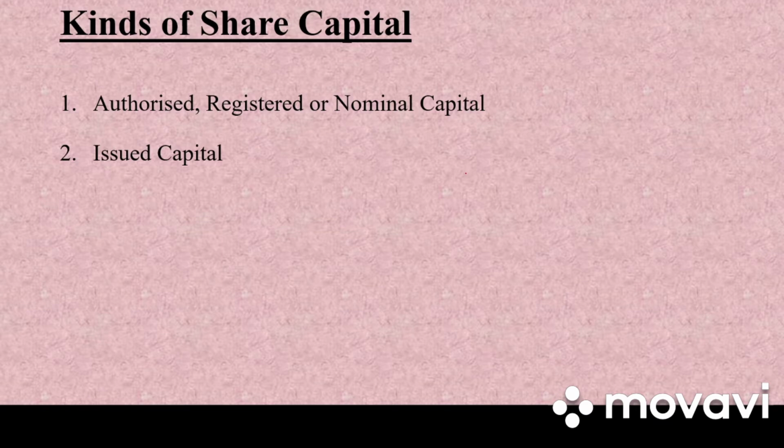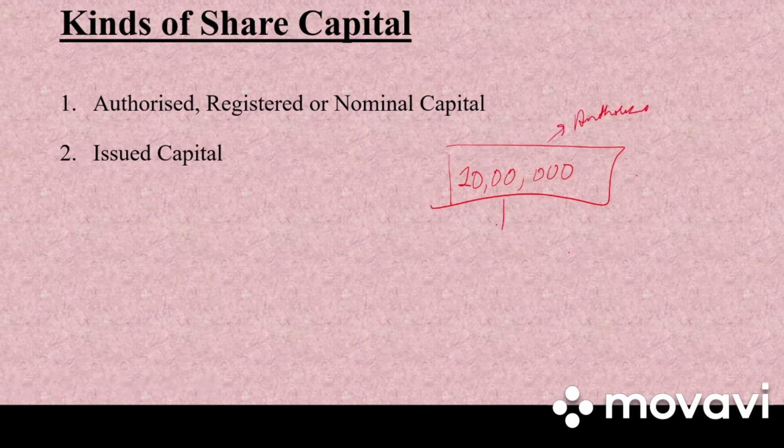Say for example, जो total capital which can be issued by the company in lifetime is 10 lakh. So this becomes your authorized capital. Out of this 10 lakh, a company has issued only 5 lakh to public. कि public जो है 5 lakh में से shares apply कर सकती है. So this 5 lakh is issued capital. That is the capital which is offered to the public for subscription. कि आप 5 लाख में से shares subscribe कर सकते हैं.